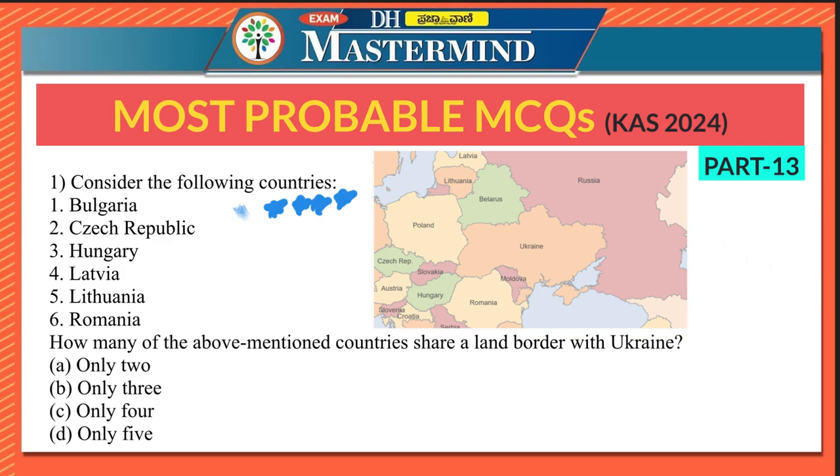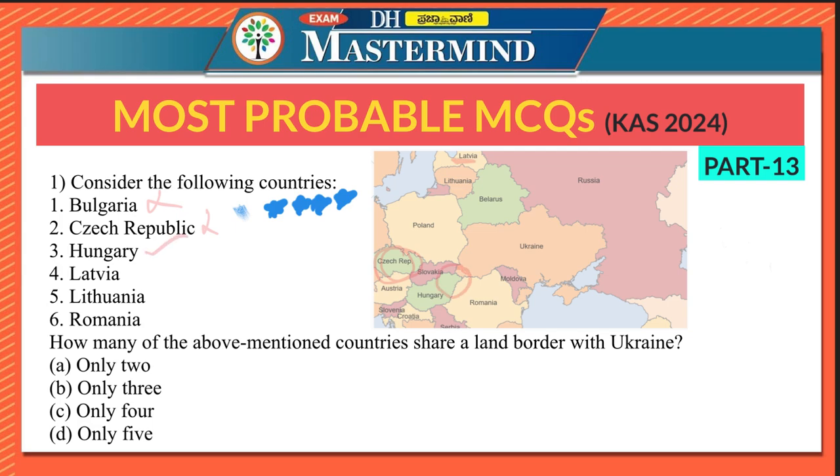So Bulgaria, does Bulgaria border Ukraine? No, Bulgaria doesn't border. Does Czech Republic border? So no, even Czech Republic is here. It doesn't border Ukraine. Therefore, even this is wrong. Does Hungary border? Yes, Hungary borders. Therefore, Hungary.